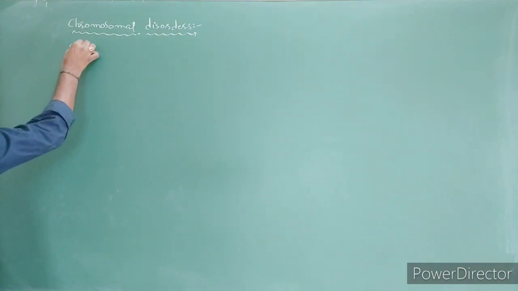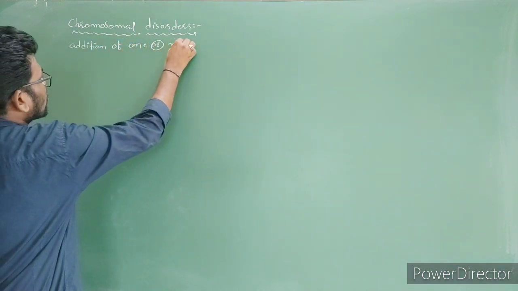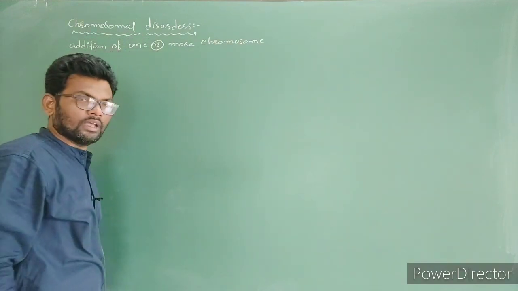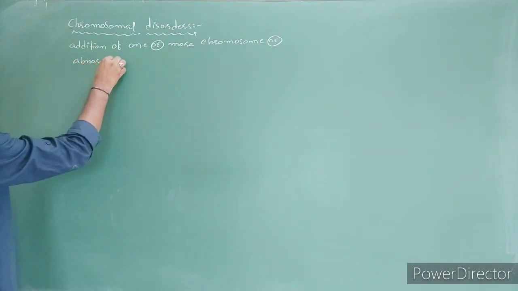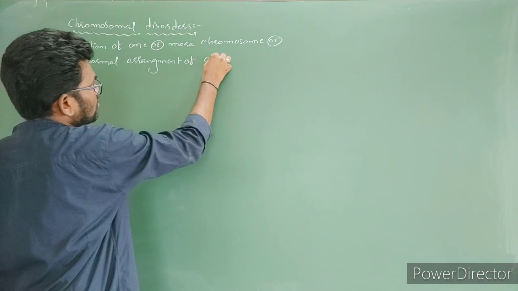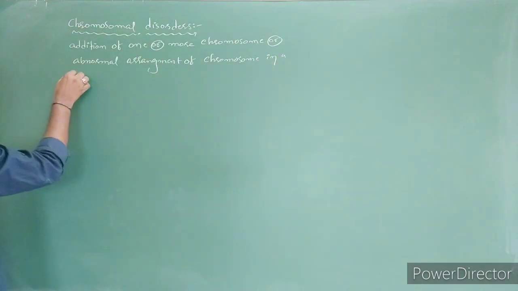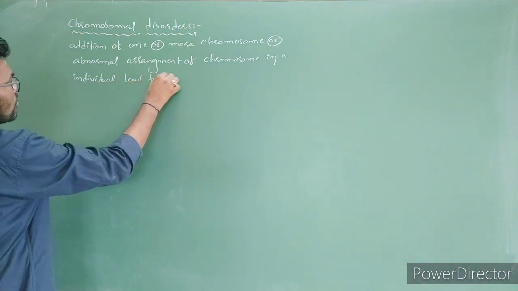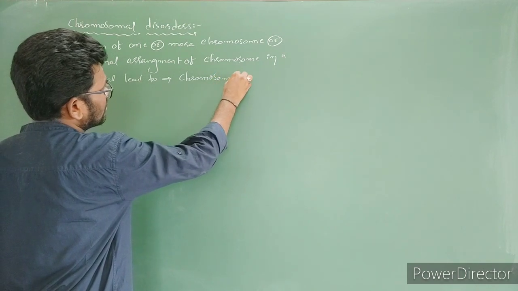It is the addition of one or more chromosomes and or abnormal arrangement of chromosomes in an individual, which leads to chromosomal disorders.